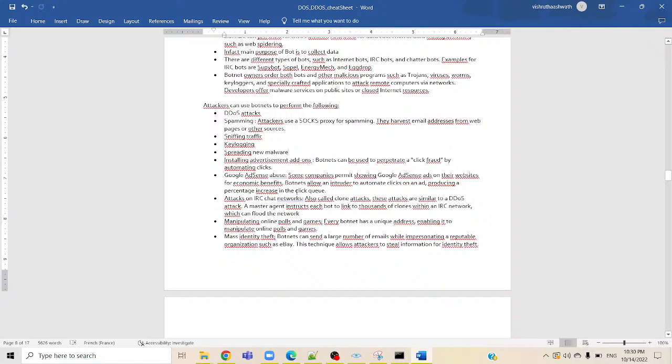Botnets can be used to perpetrate click fraud by automatic clicking. Google AdSense abuse: some companies permit showing Google AdSense ads on their websites for economic benefits. Botnets allow an intruder to automatically click on an ad, producing a percentage increase in the click view.